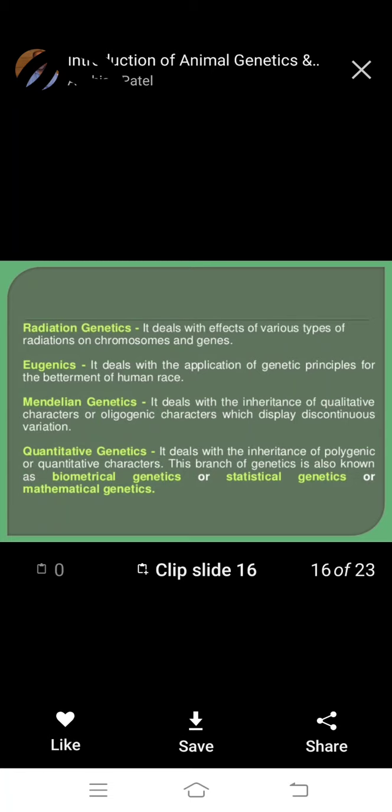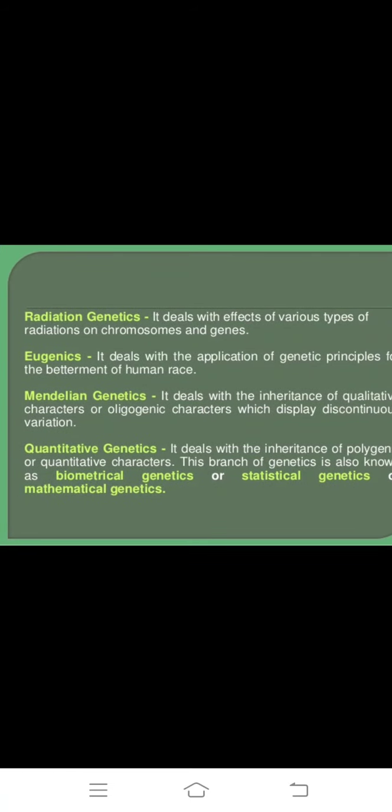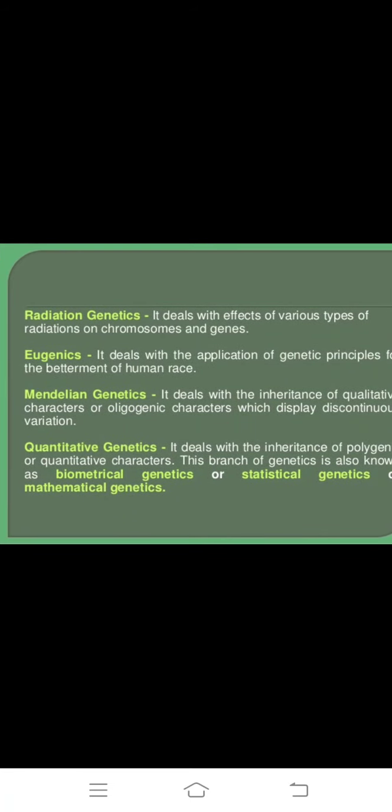Next, Mendelian genetics deals with the inheritance of qualitative characters, or oligogenic characters, which display discontinuous variation. Next, quantitative genetics deals with the inheritance of polygenic or quantitative characters.